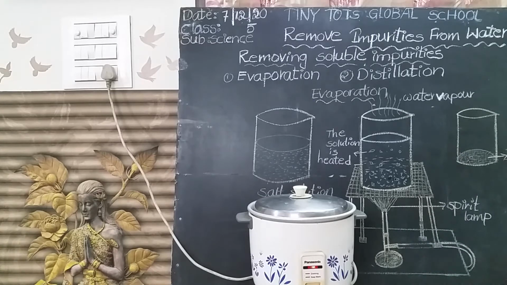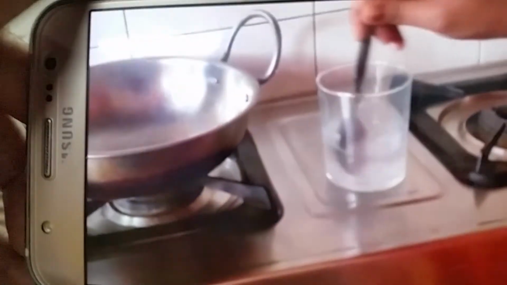I am showing one more salt solution for better understanding of the evaporation process. We have taken a glass of water and we are going to mix a spoon of salt into that. The salt completely dissolves in the water. You too do like this. Take the salt solution and stir it well, till the salt fully dissolves in it.